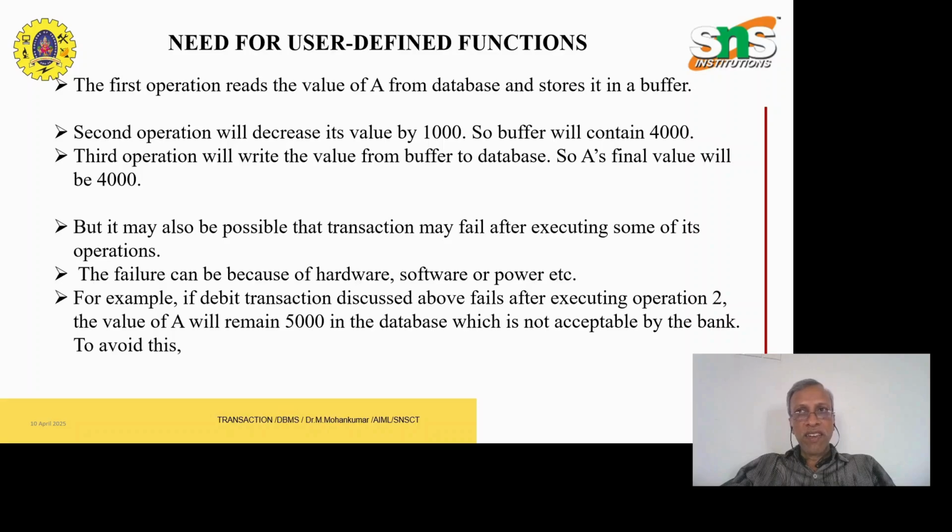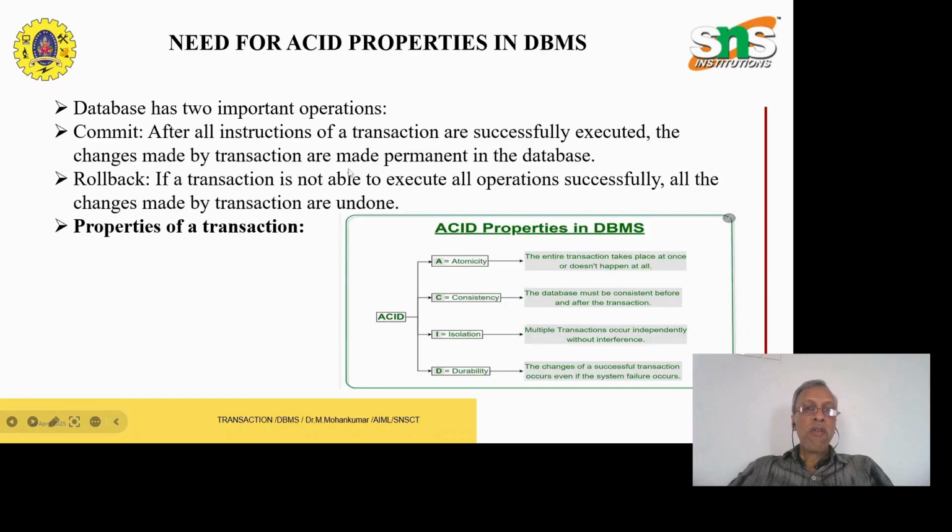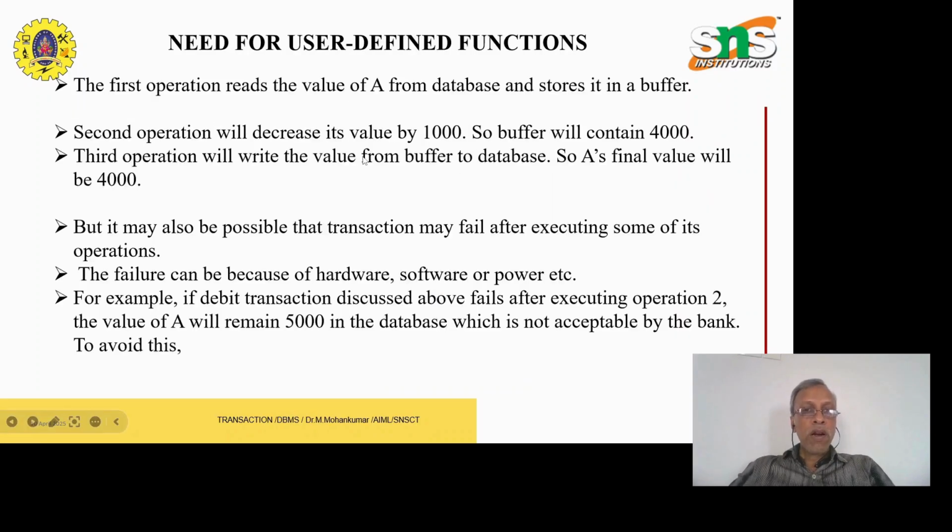Now I am going to transact the particular amount to my father's account. When the transaction takes place, the details are stored in the buffer main memory only. Then 1000 rupees is going to be transferred to my father, so the second operation decreases the value by 1000. So the buffer will contain 4000. At that time, how much amount will the main buffer memory have? It will have only 4000 rupees. The third operation will write the value from the buffer to the database. So A's final value will be 4000.